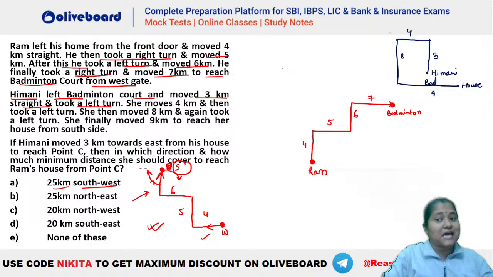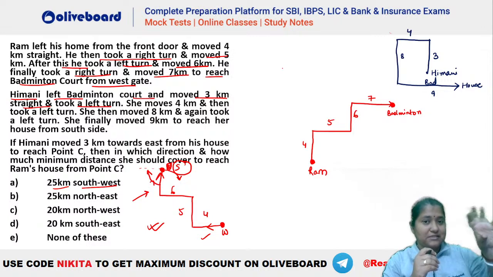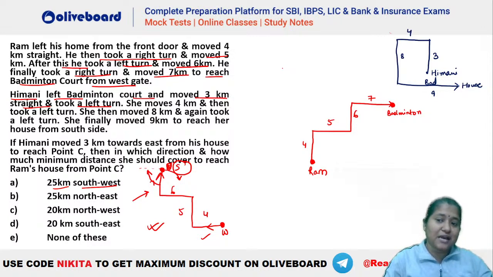But this is from the south side, isn't it? Now this has to be the south side of the house. Now here you can see that when we have assumed that Himani is leaving from the north side of the badminton court, she is entering her house from the west side here. But we need this west side to be the south side of the house. So how much rotation should be there so that she enters the house from the south side here?